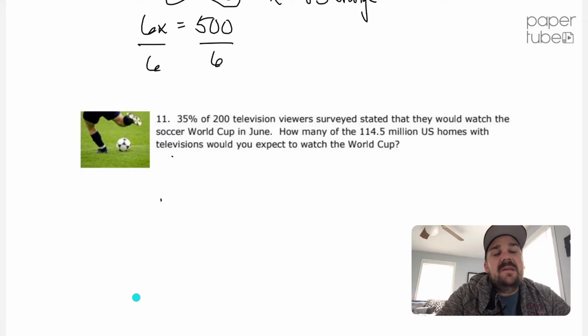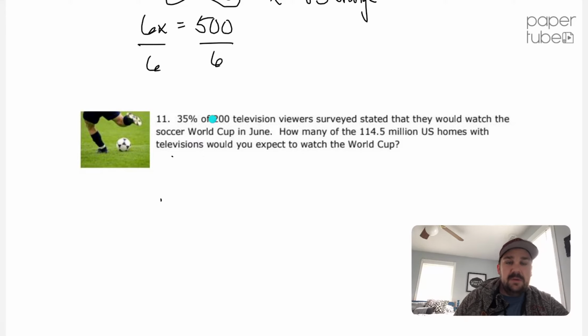They're just saying they surveyed 200 people and 35% of them watch the World Cup. I'm going to use that 35% and just multiply by 114.5 million, because that's what we're trying to figure out. How many out of the 114.5 million houses would you expect to watch the World Cup?